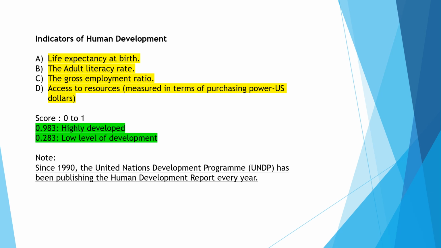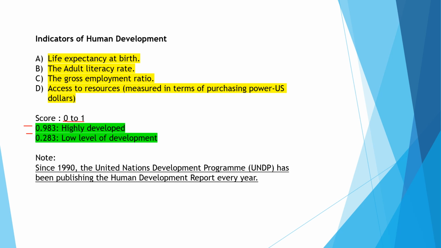It has one scale, and the lowest value is 0, as you have already seen, and the highest value is 1. Near to 0 means very low level of development, and near to 1 means very high level of development, or highly developed. I have taken two examples here. 0.983, that means near to 1, it is highly developed, and 0.283, if you erase the 83, it is 0.2, near to 0, so it is low level of development.